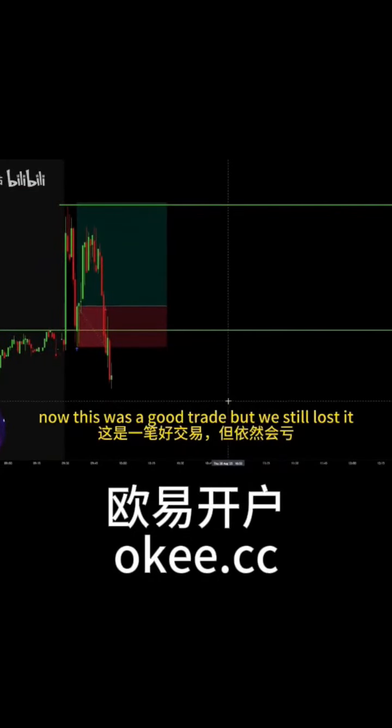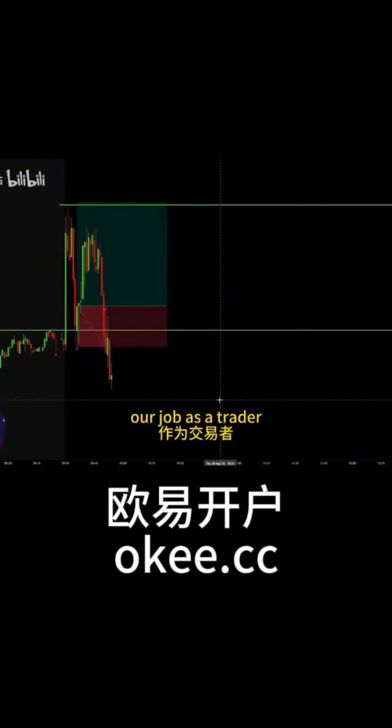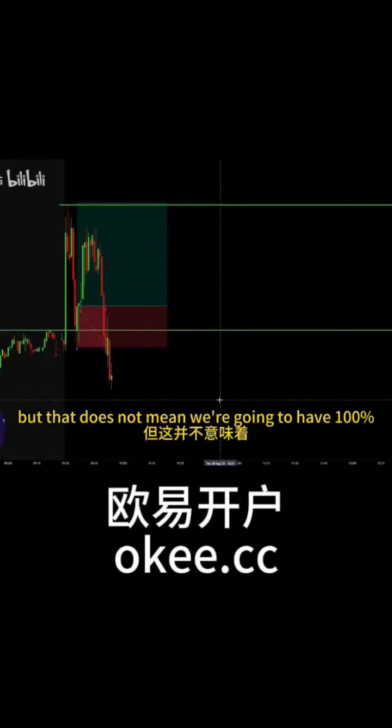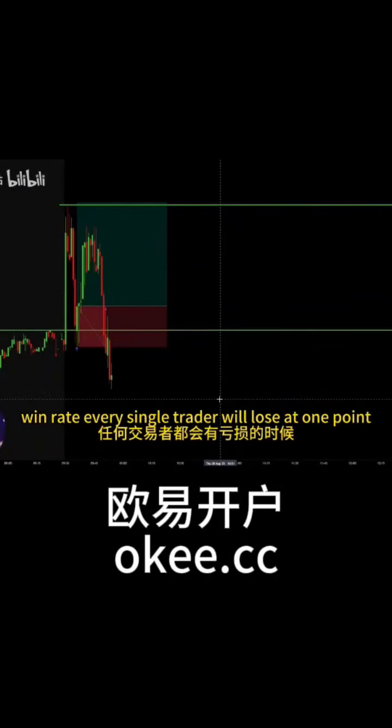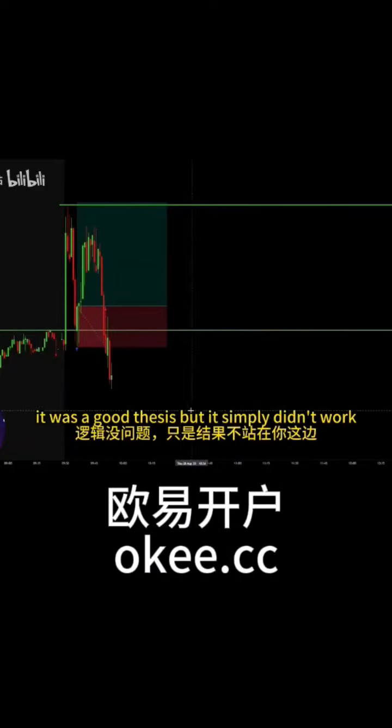Now, this was a good trade, but we still lost it. Why? Because trading is all probabilities. Our job as a trader is simply to try to get the highest probability trades, but that does not mean we're going to have a 100% win rate. Every single trader will lose at one point. And in this example, this was a good trade. It was a good thesis, but it simply didn't work.